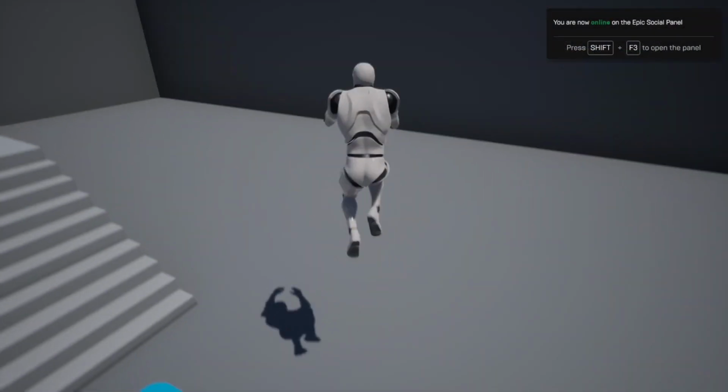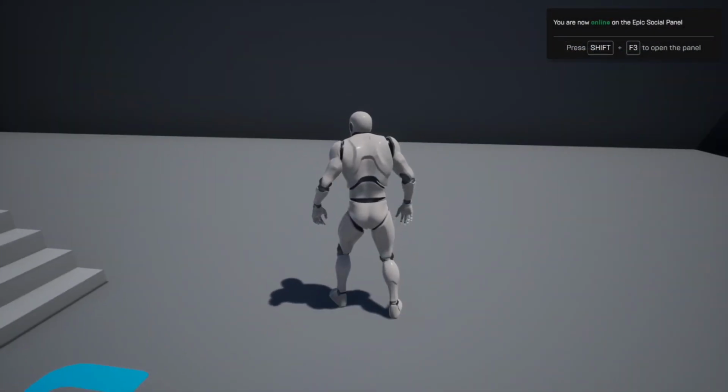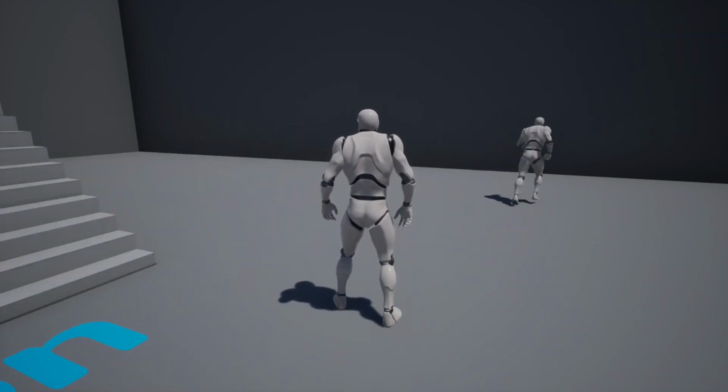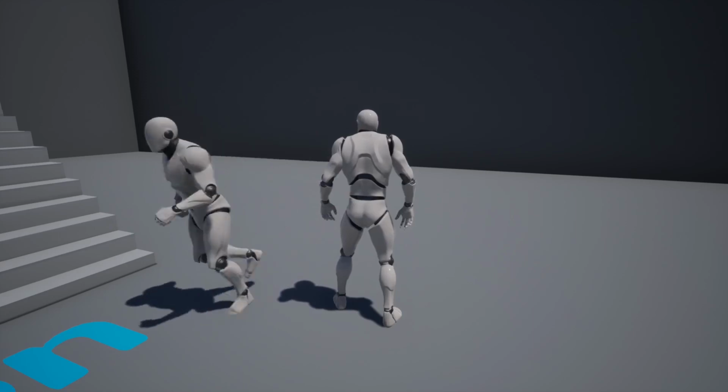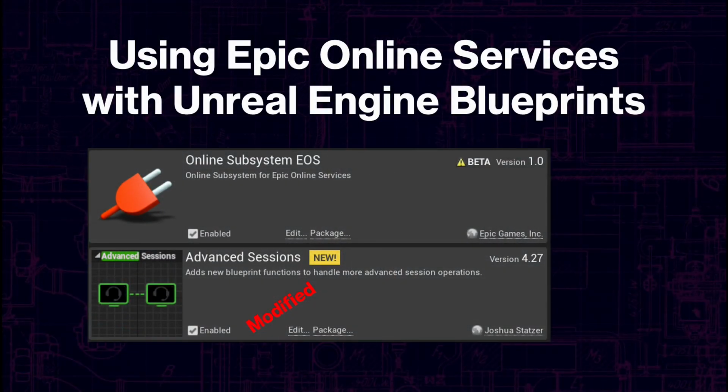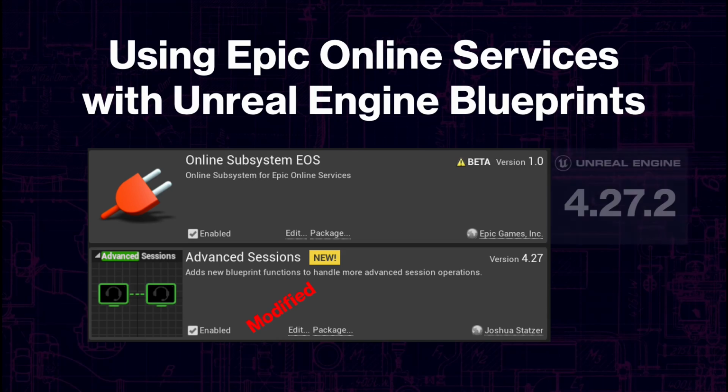To show you what can be done with Epic Online Services, we will create this sample game together step by step using Blueprints only. We will use the new online subsystem EOS plugin by Epic Games and a modified version of the non-commercial Advanced Sessions plugin. This video was created using Unreal Engine 4.27.2. The online subsystem EOS is currently a beta release, and that's not just empty talk, as we will see. Some parts are pretty broken.